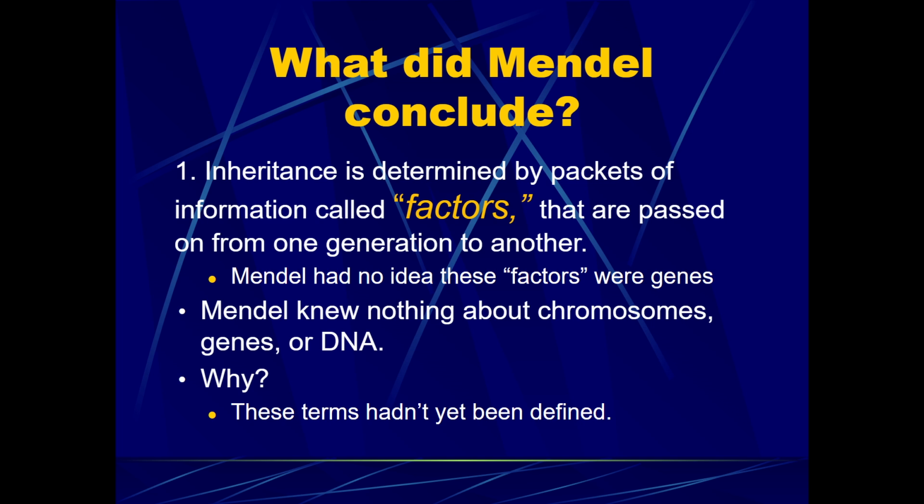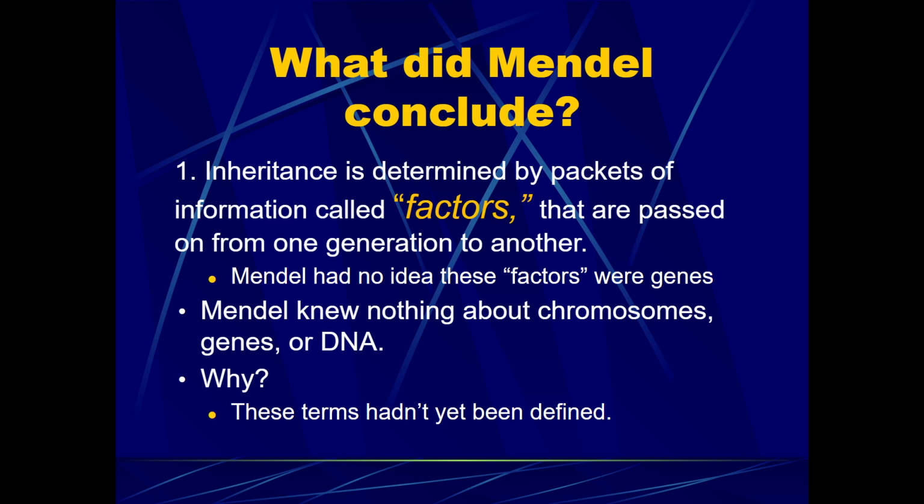So this let Gregor Mendel conclude that inheritance is determined by packets of information. At the time, he didn't know these packets of information were called alleles, that they were on genes, which are segments of DNA. He called them factors. And he said these factors are passed on from one generation to another.